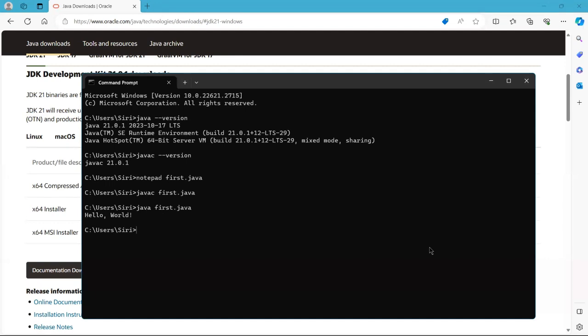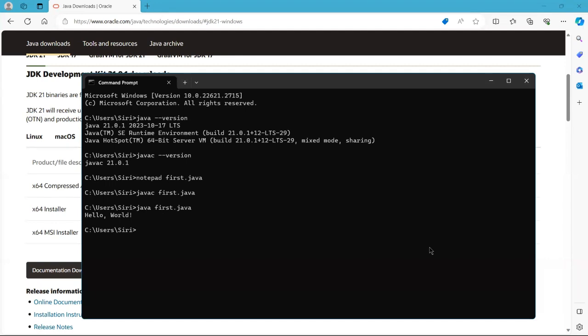My suggestion is we will not be using command prompt because nowadays we are using an IDE. IDE is nothing but integrated development environment. It means it has compilation and execution all in one go. You just have to write the code and click on run.